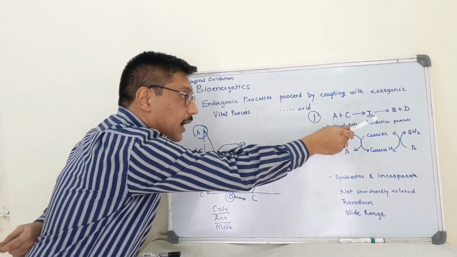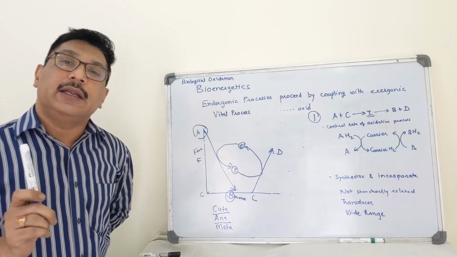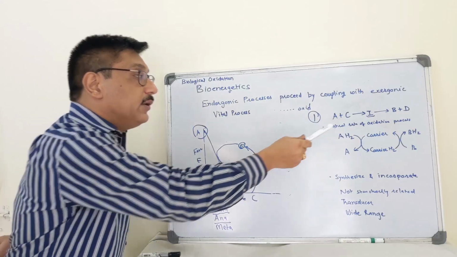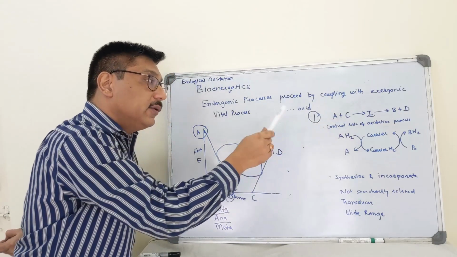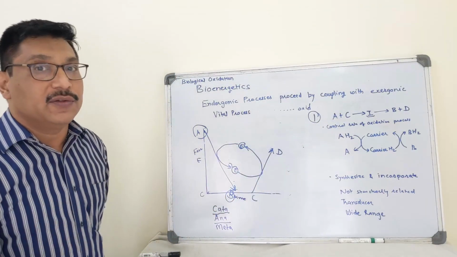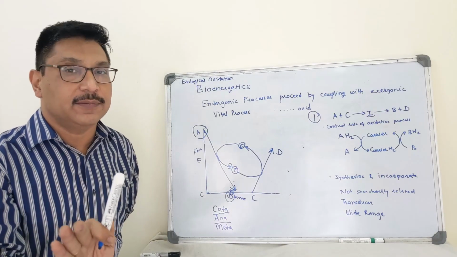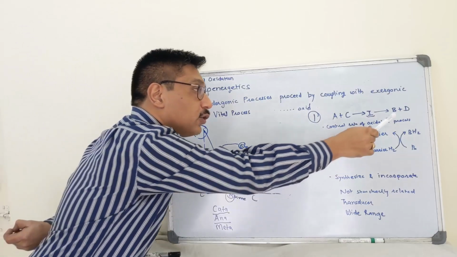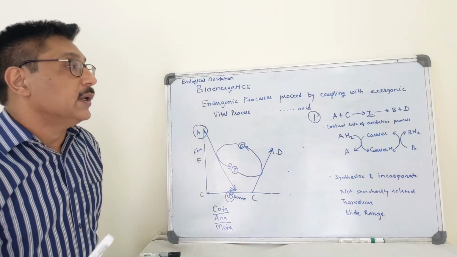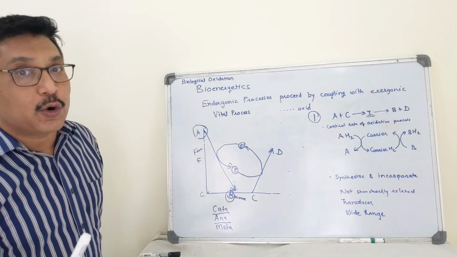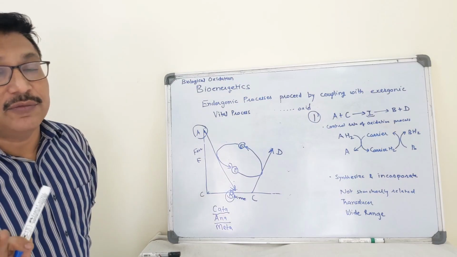Look, this I is an obligatory intermediate. It is formed due to combination of A plus C. That means it is structurally related to A plus C. And it is also structurally related to B plus D because its products are B plus D when it dissociates.